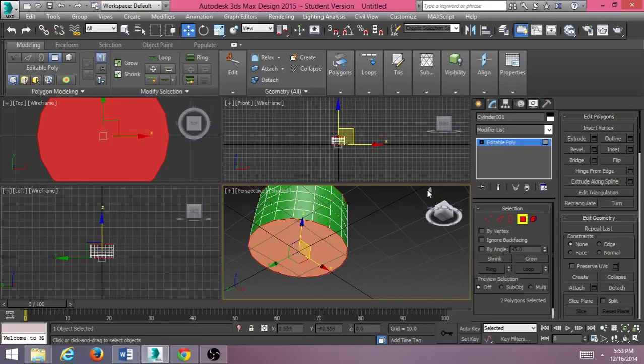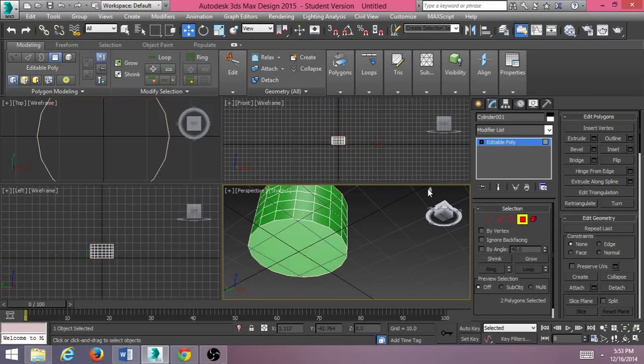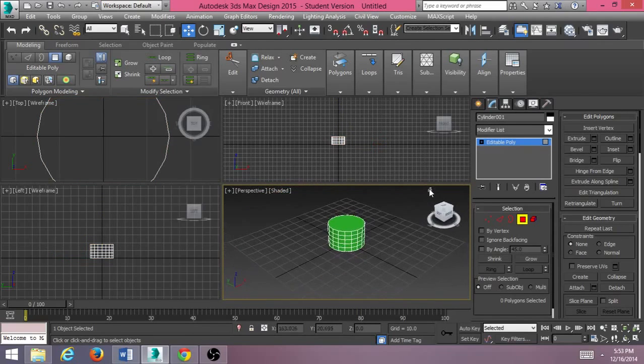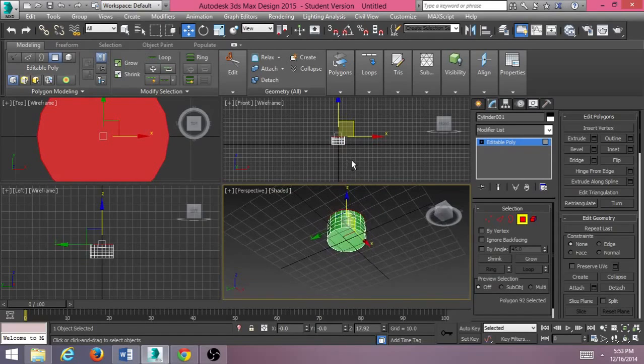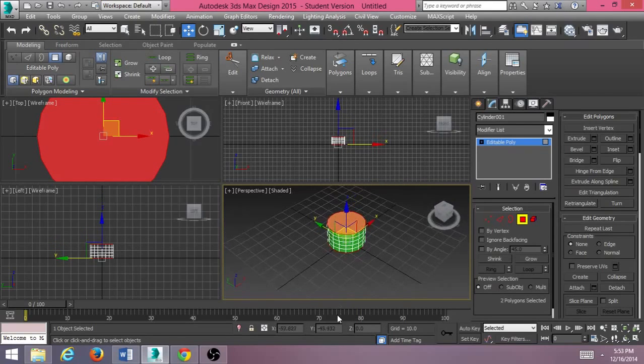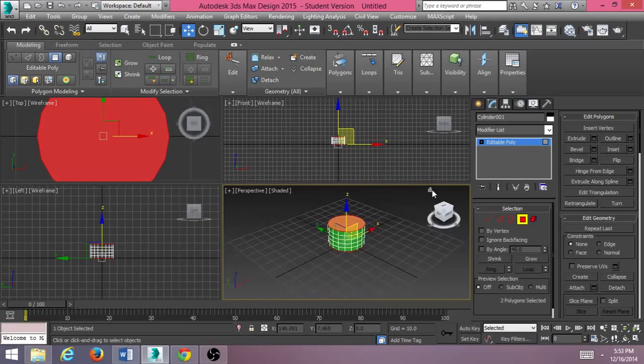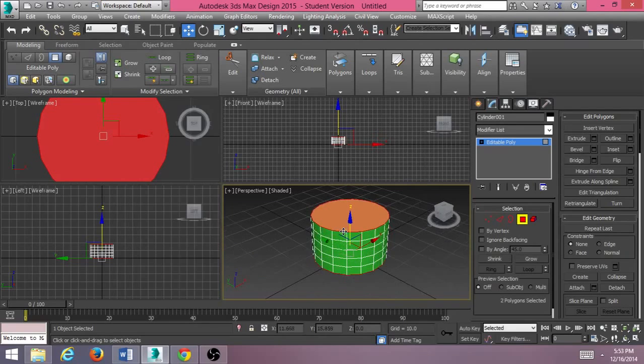I can go back to the home view. Oops. Accidentally selected off, so let's do it again real fast. Okay. Now those are selected.